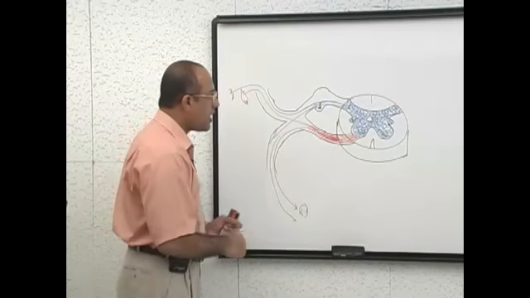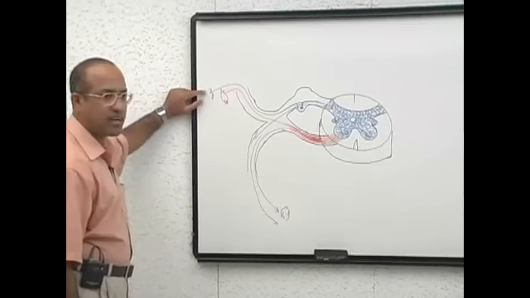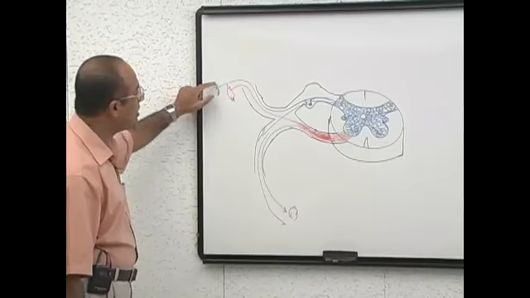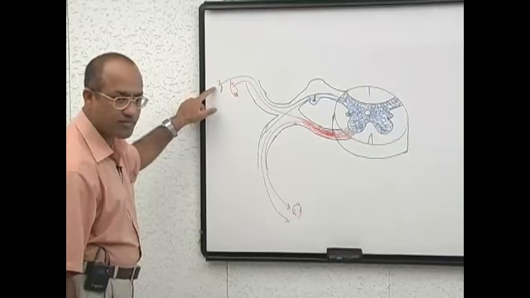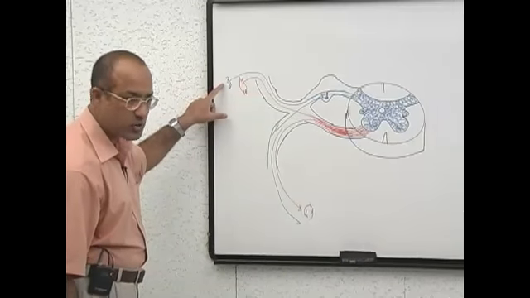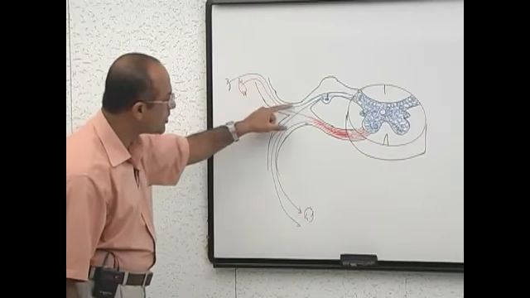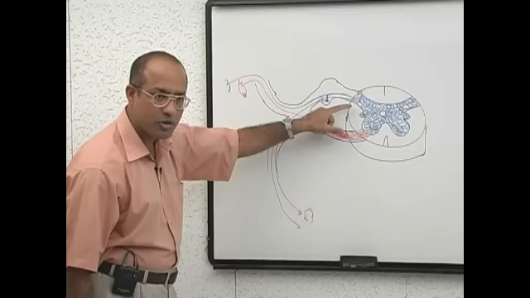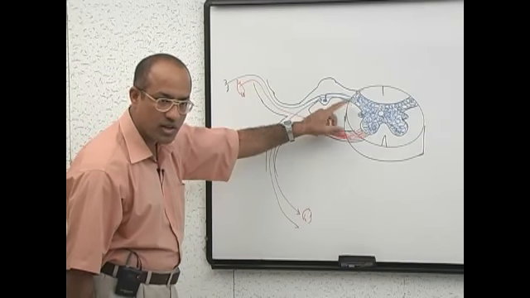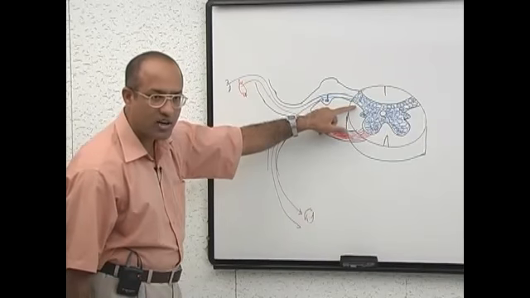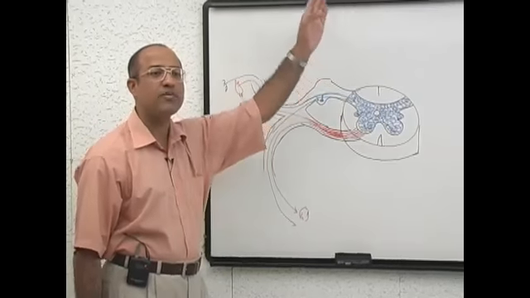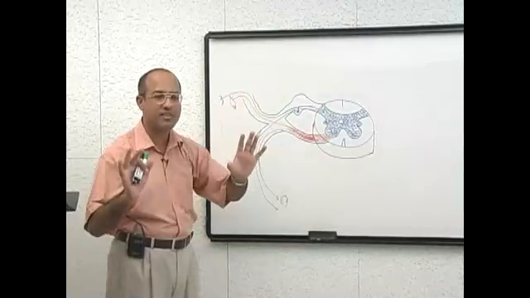Right. Now, basic structures, you know that there are receptors. Receptors are stimulating the neurons, sensory neurons. Sensory neurons are taking information to the spinal cord through the dorsal root ganglion and dorsal root. When information comes to the spinal cord, then ascending tracts have to take the information up. This is a very basic concept.